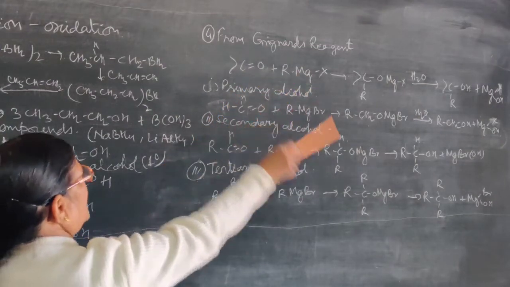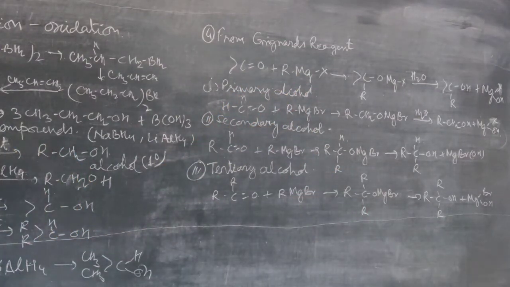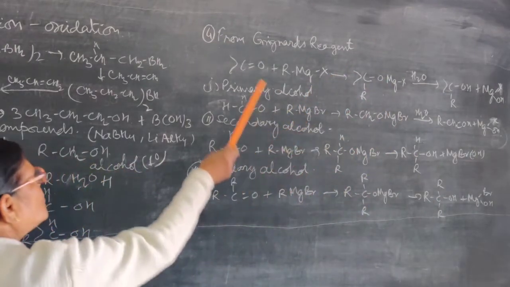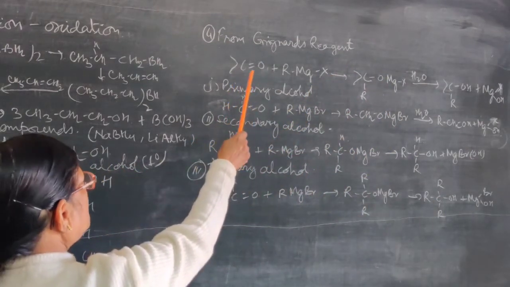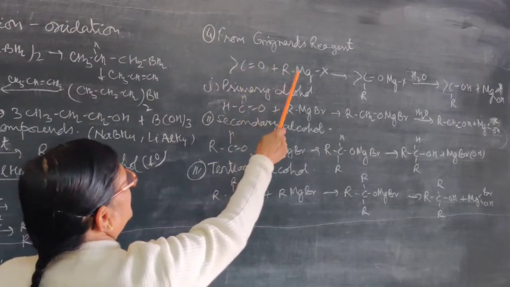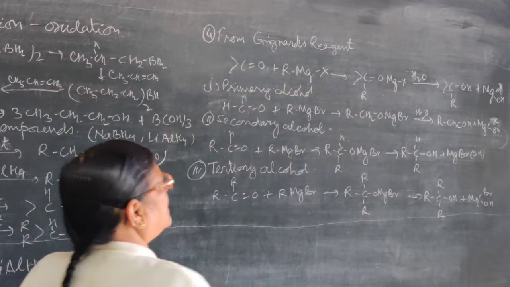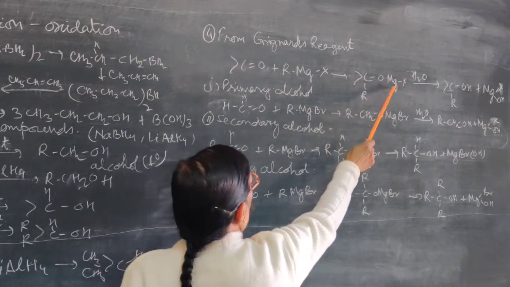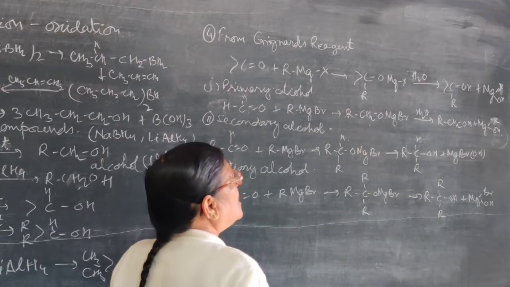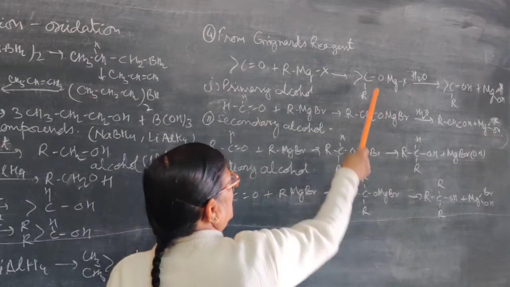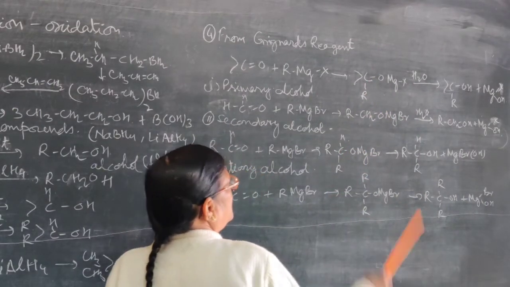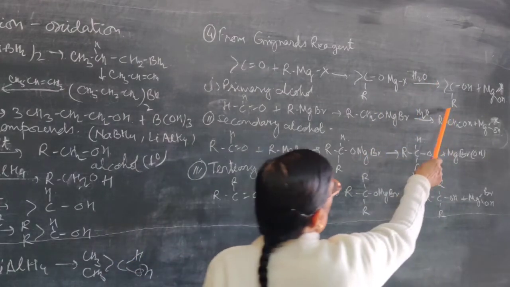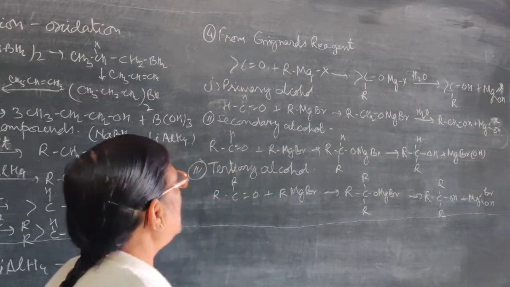First example, RMgX is the Grignard reagent. R for any alkyl group, X for halogen, chlorine, bromine or iodine. So this is the carbonyl group. When the Grignard reagent reacts with the carbonyl group, the R group will come on this carbon atom and the MgX will be attached to the oxygen, and then you will get this addition product, and this addition product on hydrolysis will be converted into alcohol. This is the reaction to form the alcohol.